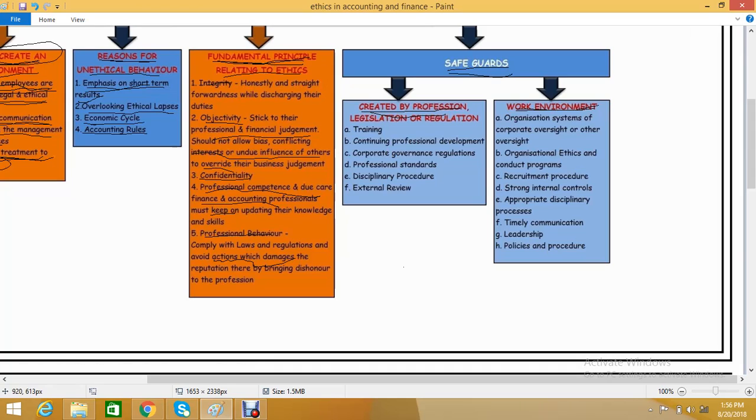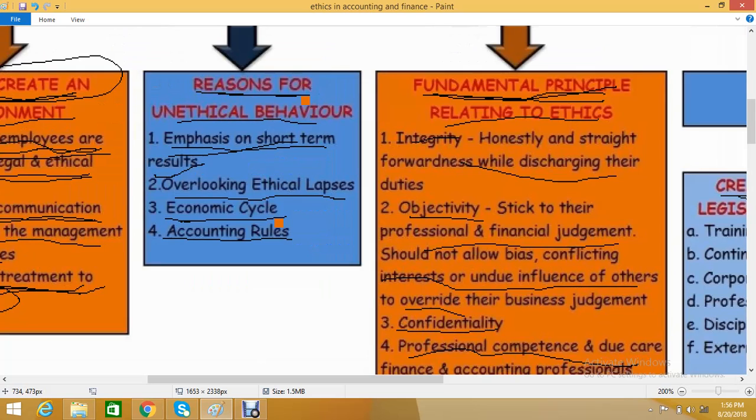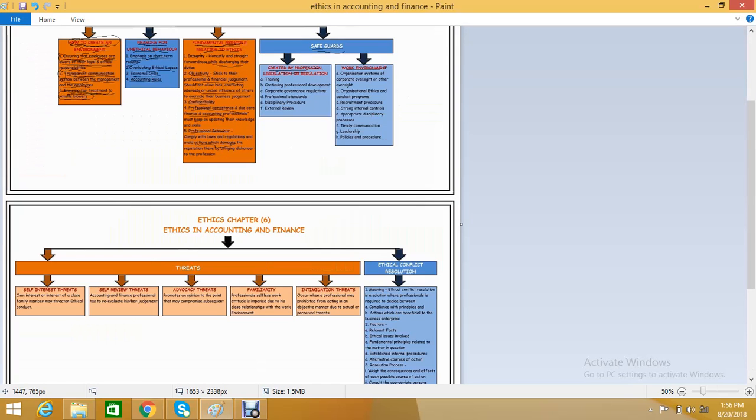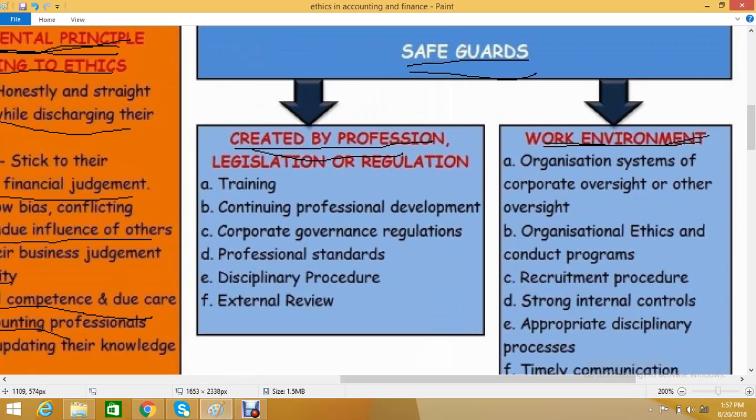Fine, in the last video I just completed the fundamental principles relating to ethics, that is integrity, honesty and straightforwardness while discharging their duties, objectivity, confidentiality, professional competence, professional behavior. Now we are going to discuss safeguards, those created by professionals, legislation or regulations.